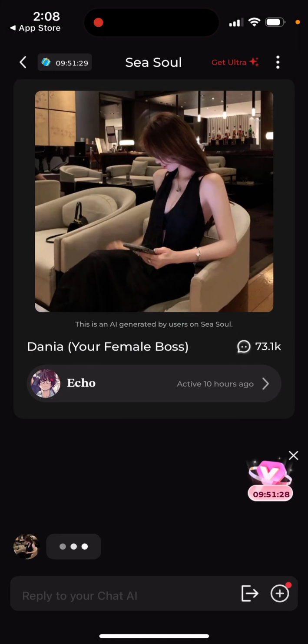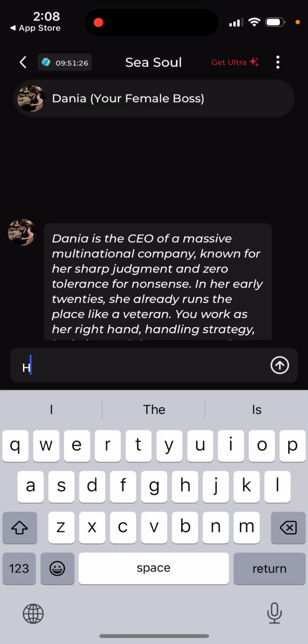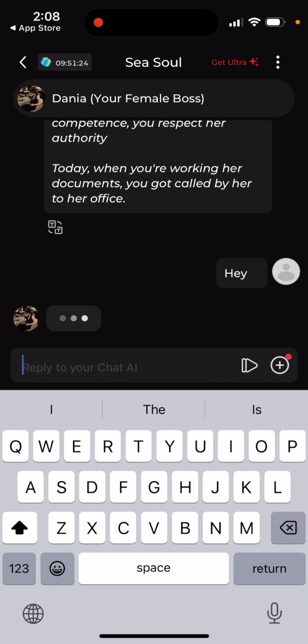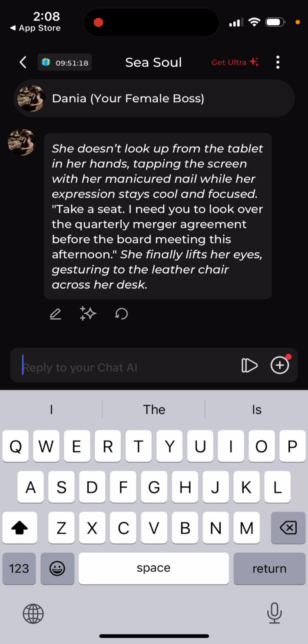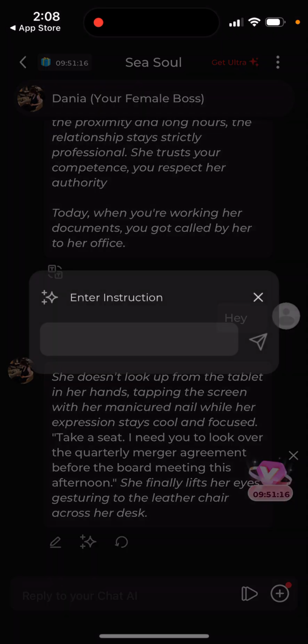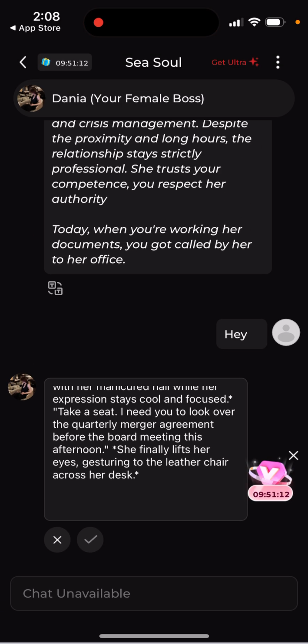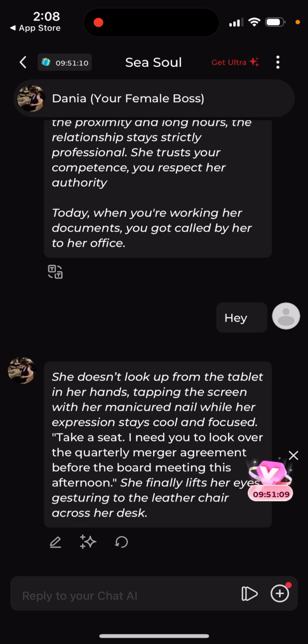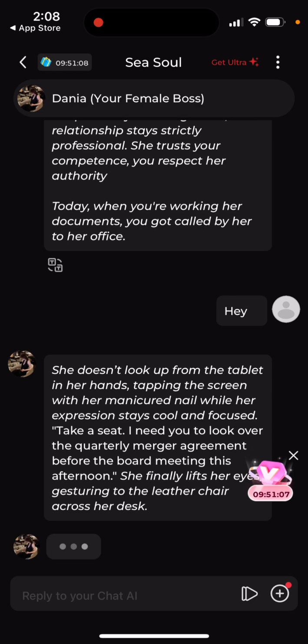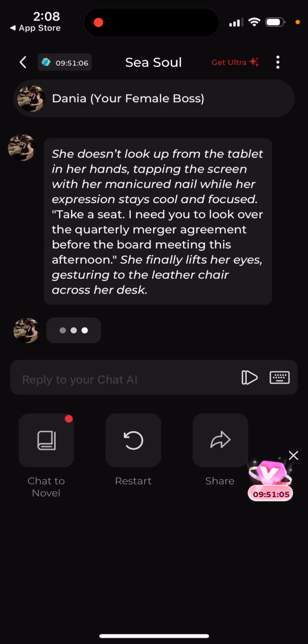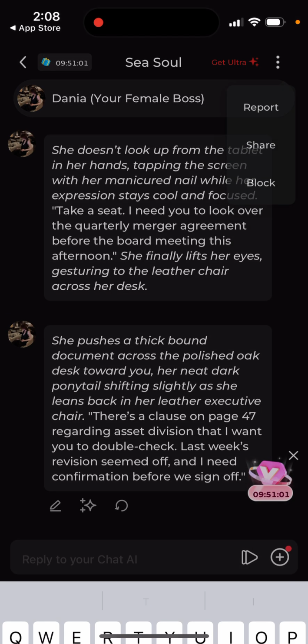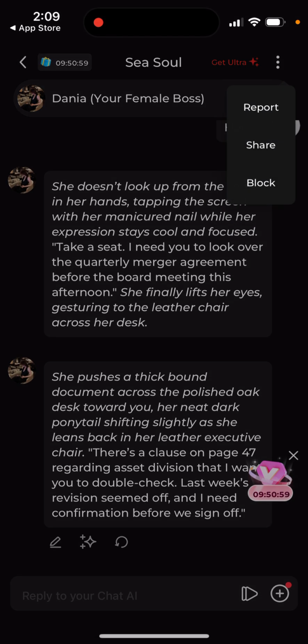So then, for example, here's how the chat looks like. You can just message. I don't think there are a lot of limits in here, so you can just send messages and everything seems fine. So here then you can just see instructions. You can edit. You can regenerate. There's another button. You can restart. You can share. Report, share, block.